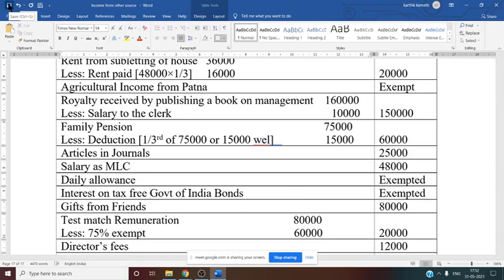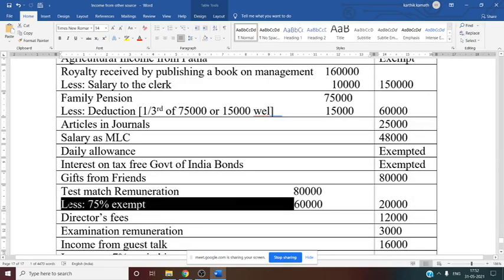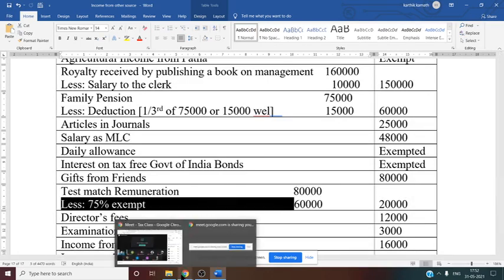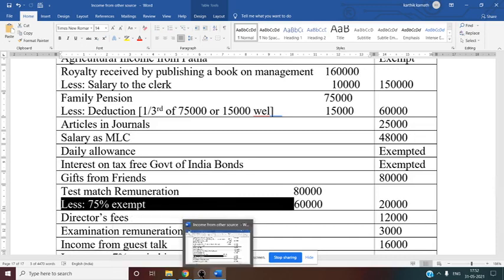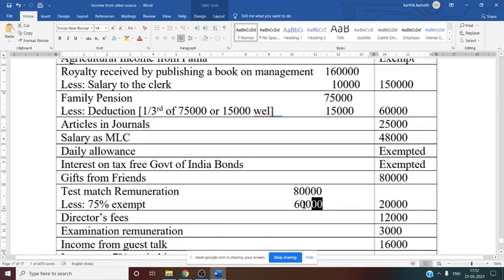Then comes gift from friend. Gift from friend above 50,000, so that is 80,000 taxable. Test match remuneration given in the question 80,000. One test match he played in India. Now there is an exemptable limit for test match remuneration. This is important. 75% is exempt for test match remuneration. So 80,000 into 75%, you will get 60,000. That is exempt. Remaining is taxable. 80 minus 60, 20,000 is taxable.